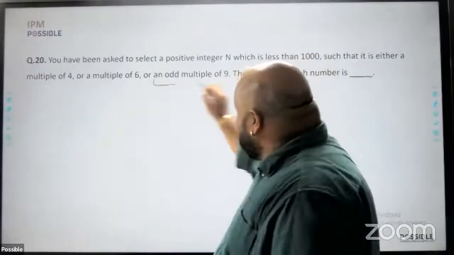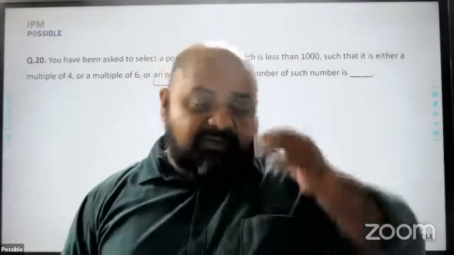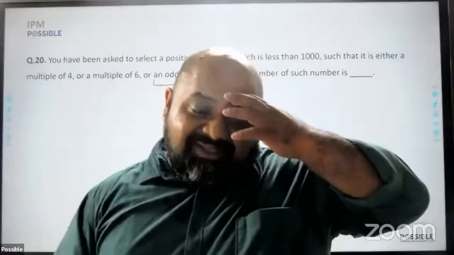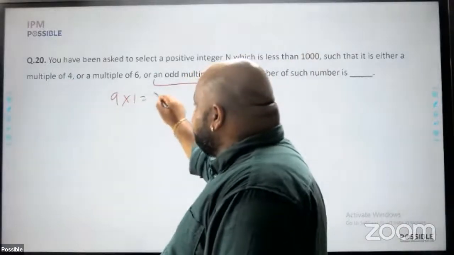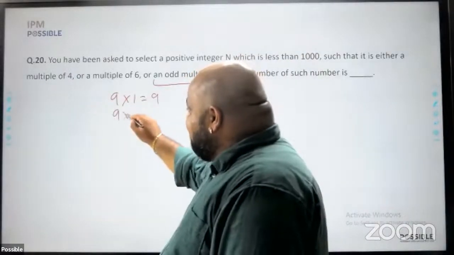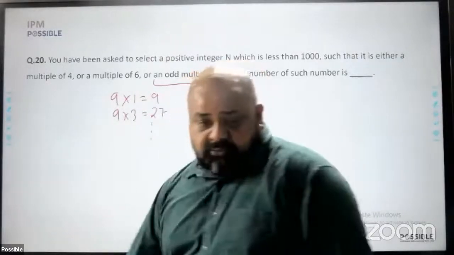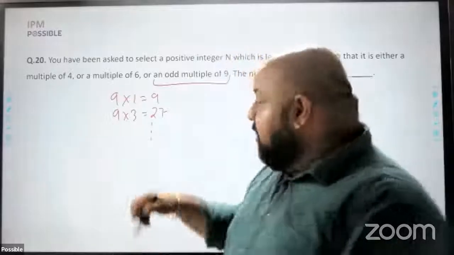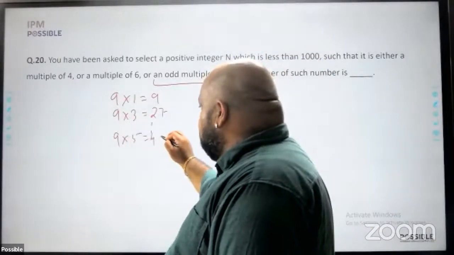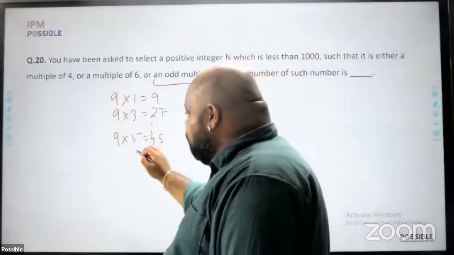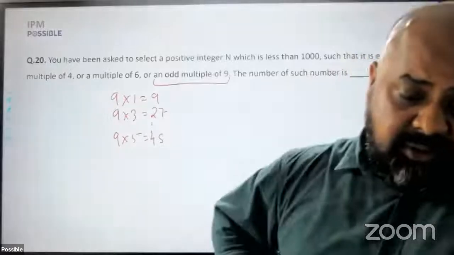So I'll start with this part. Odd multiples of 9. How many odd multiples of 9 are there less than 1000? The first is 9 ones are 9. The second is 9 threes are 27, and it goes on. So basically 18 will get added. 9 fives are 45, and so on. What will be the last such number less than 1000?